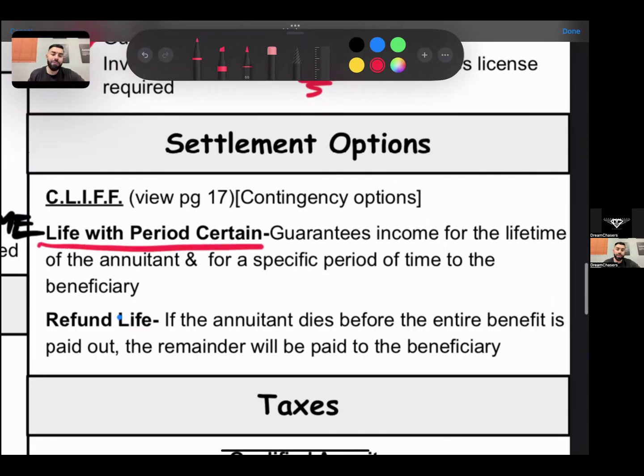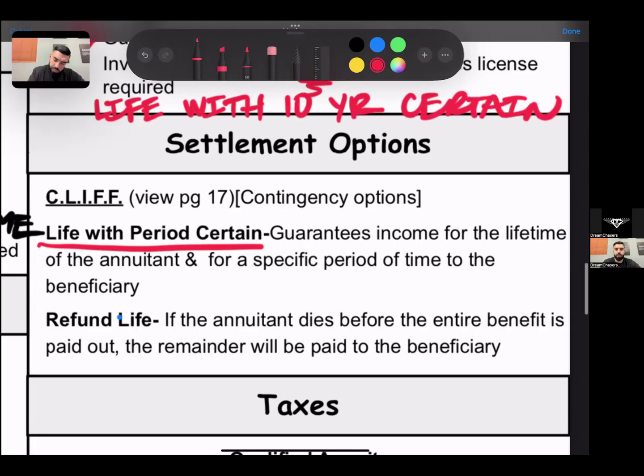Life with period certain, you may see it written like this: life with 10-year certain. What that means is it's going to guarantee income for the lifetime of the annuitant and for a specific period of time to the beneficiary.